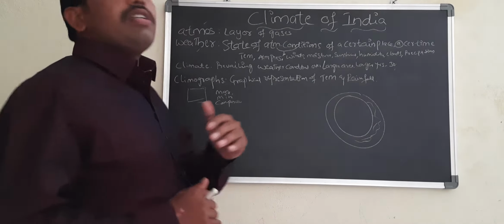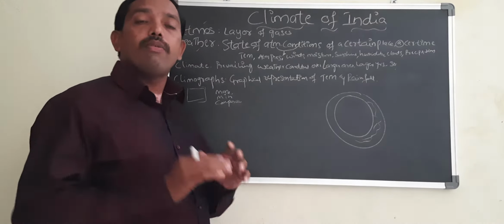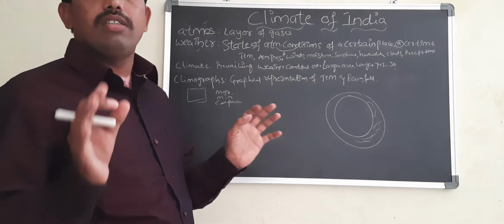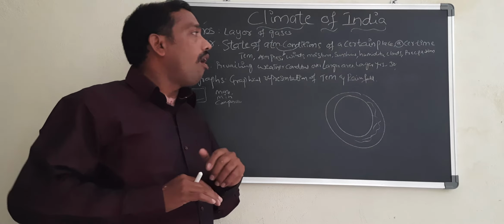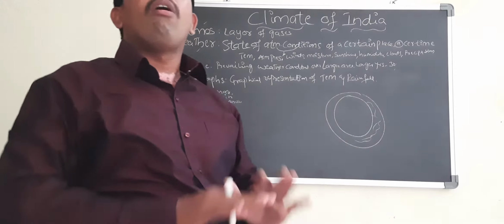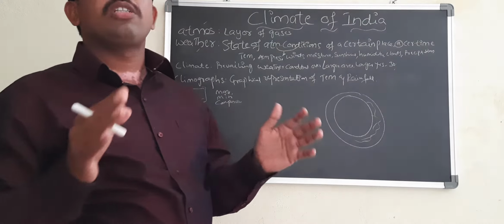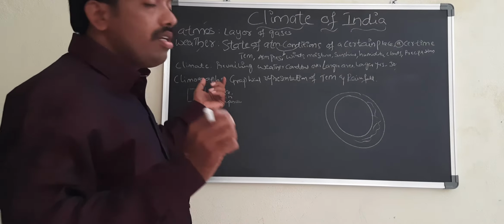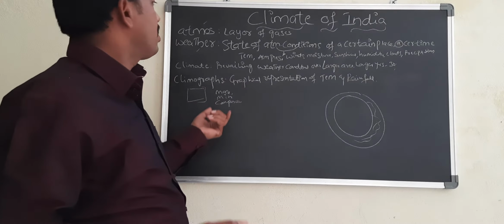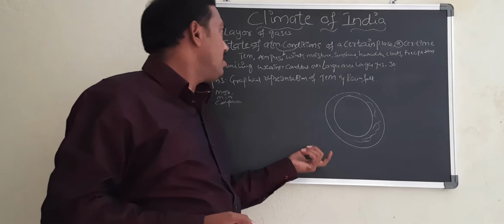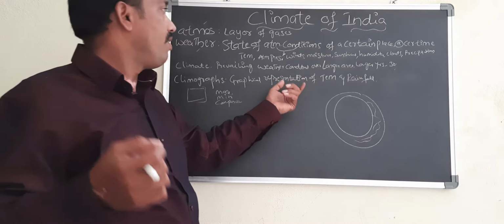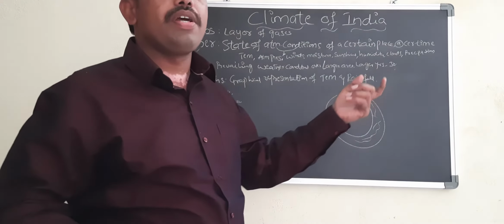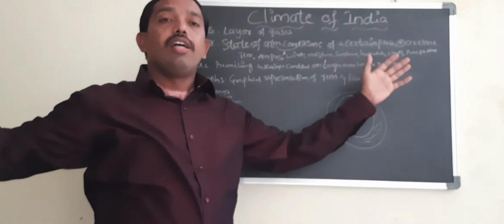Now, what is the climate? If you understand the weather, you can understand the climate. Climate is the prevailing weather conditions of a larger area over a longer duration of time, for example 30 years or more. In other words, climate is the state of atmospheric conditions like temperature, winds, moisture, sunshine, humidity, clouds, and precipitation of a larger area over longer years.